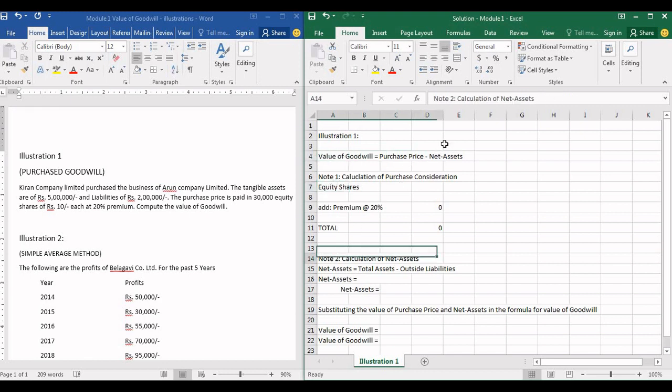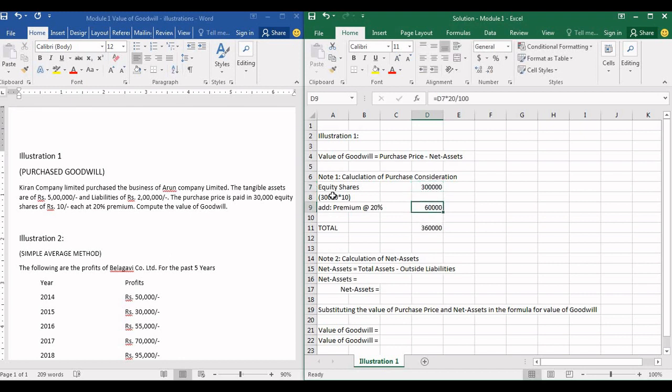And in note 2, we are going to solve net assets. So the purchase price is paid in 30,000 equity shares of rupees 10 each at 20% premium. So equity shares, 30,000 of rupees 10 each, that will be 3 lakh.